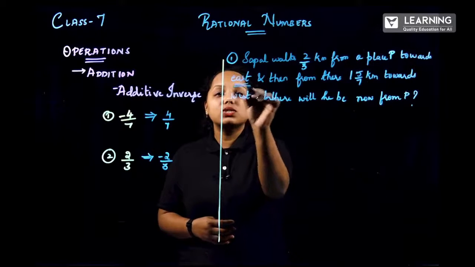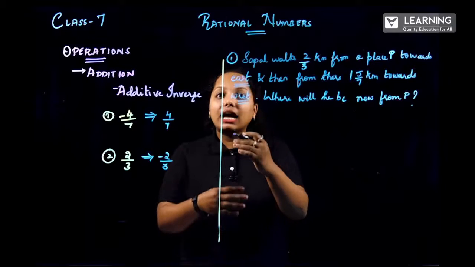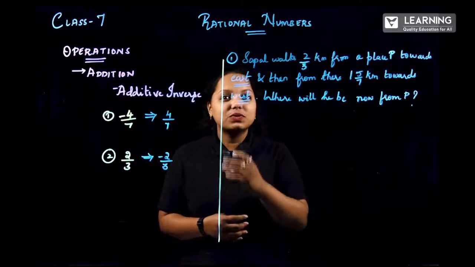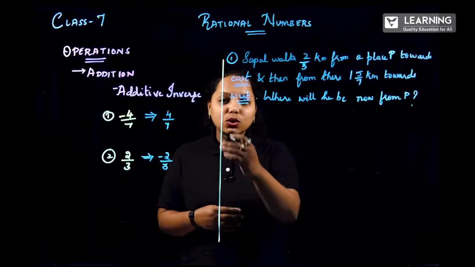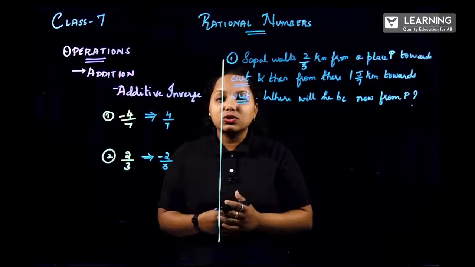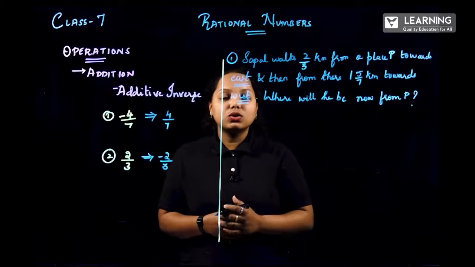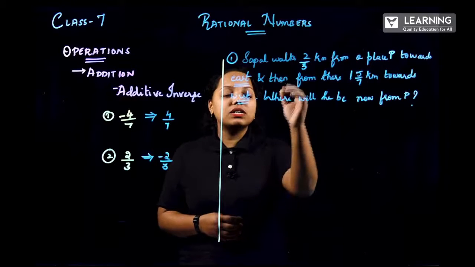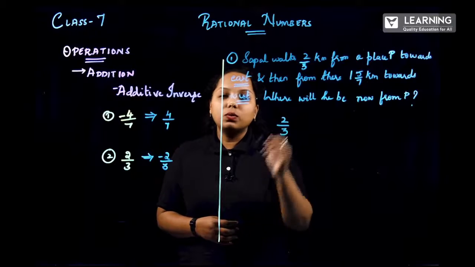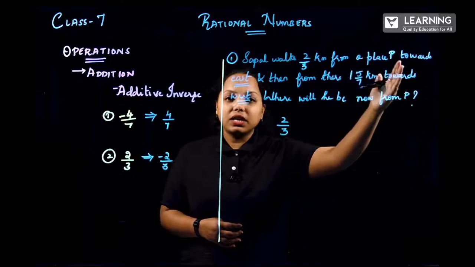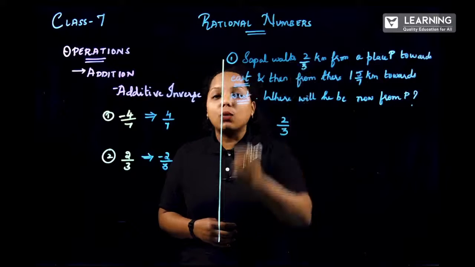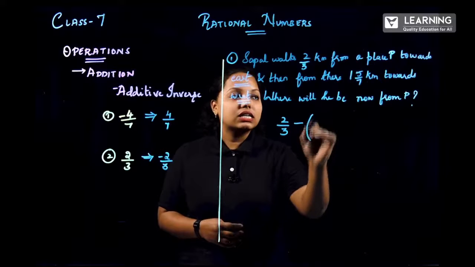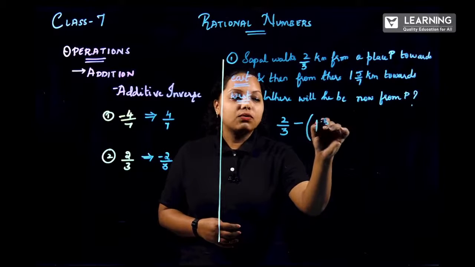Now this direction is very important. One is moving forward, again they are coming backward. So that is nothing but minus operation, as we did in the number line, right? As soon as you go towards the east, again you are returning back, that is nothing but minus operation. Now where will he be from point P? What is the first thing? The first number is 2 by 3 kilometer from a place P towards east. Now again west, so that is nothing but minus operation of which number? That is of this mixed fraction 5 by 7.